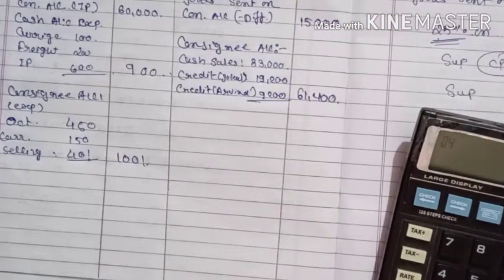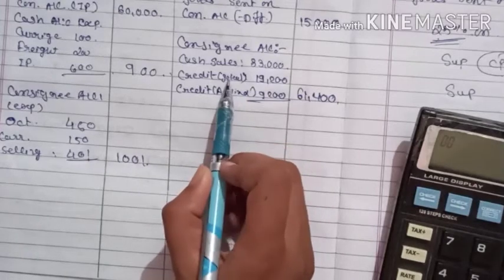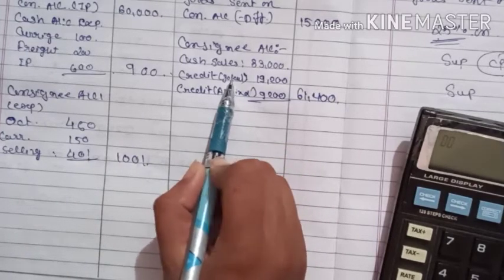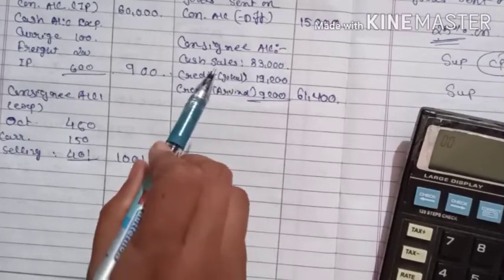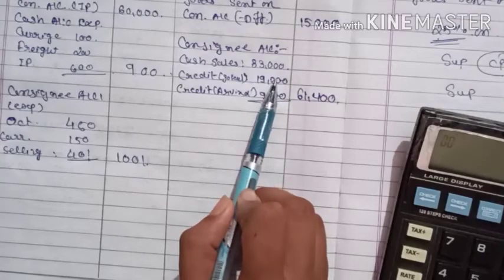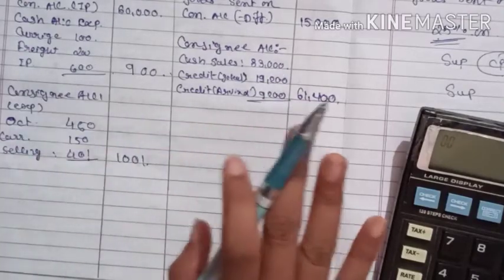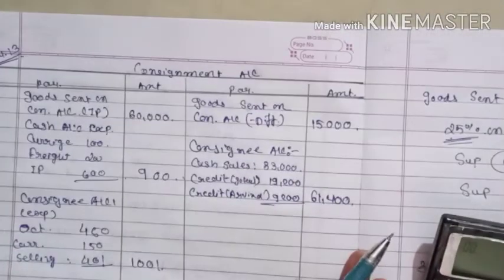Then what is written? Gokul and Arvind became bankrupt and 60% could be recovered from them. That means 60% can be recovered, 40% is bad debt. Carefully understand, whenever the consignee sells goods to Gokul on his own risk, on that bad debt the consignor will not be responsible and we will not write it in the books of the consignor.